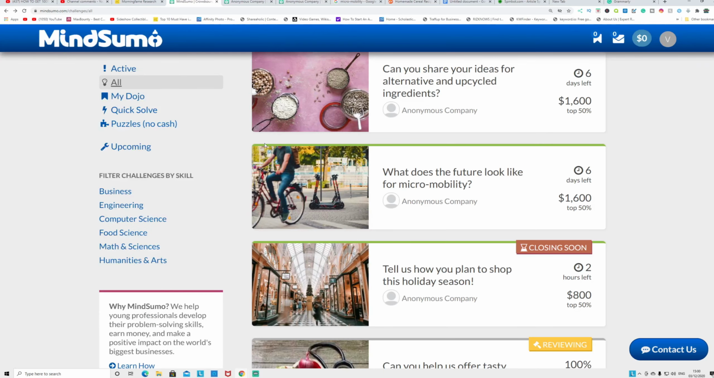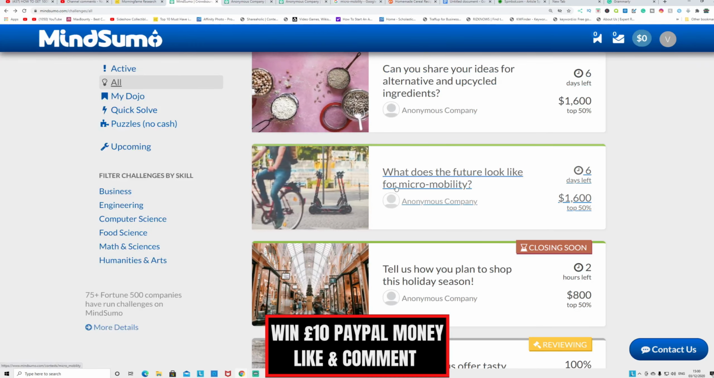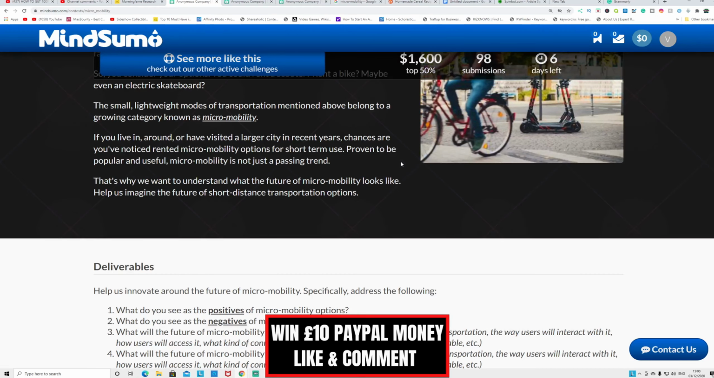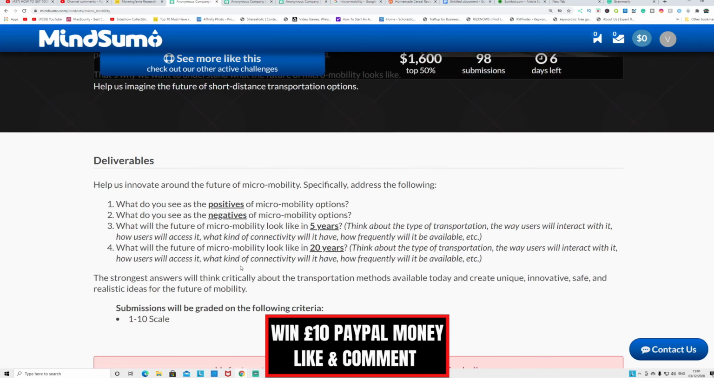So if you want to use a website spinbot, what you have to do, you need to go to do this kind of task. So they ask about what does the future look like in micro mobility. So this article, you need to give a positive, so what you have to see the positive micro mobility options, and what you have to see the negative micro mobility options, right? So you can write about an article.